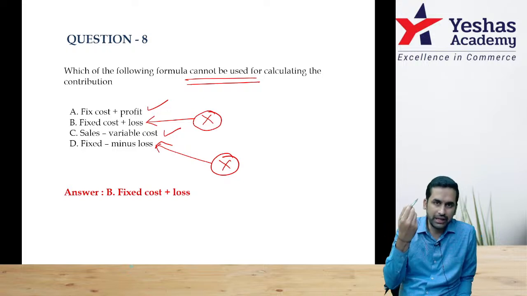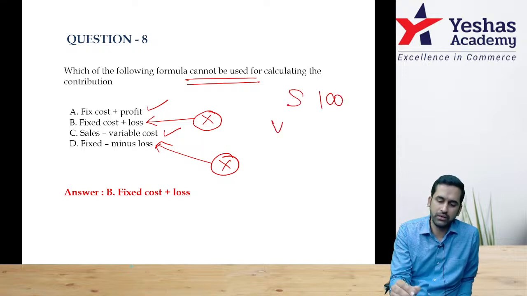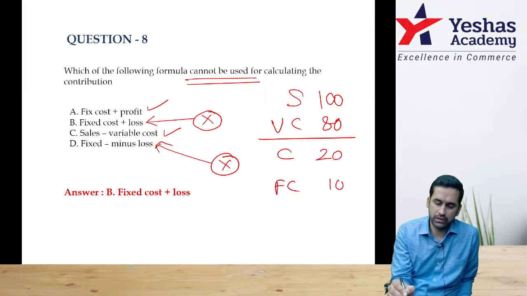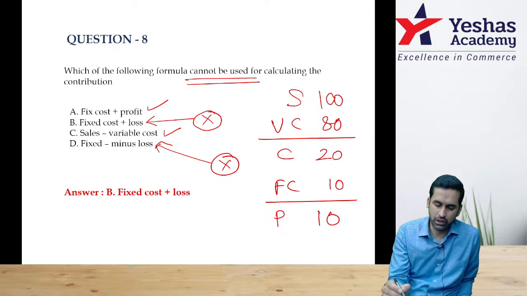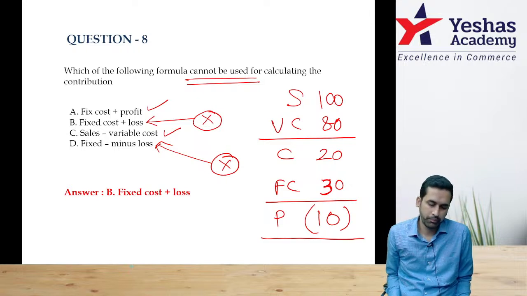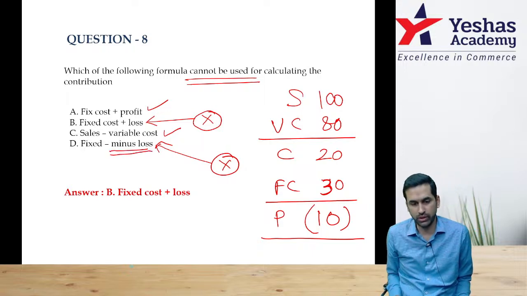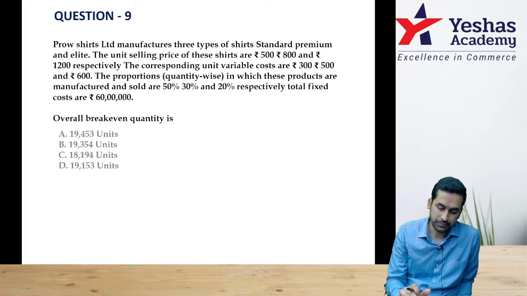Those who are getting little confused, I told you put some numbers. Write some sales 100, variable cost 80, contribution 20, fixed cost 10, and then profit 10. But now confusion is with loss. Therefore, make fixed cost as 30. Now this is minus 10. And now you see which formula will help you. Correct? Because loss is already a negative figure. That's where students go wrong. Let's move on.